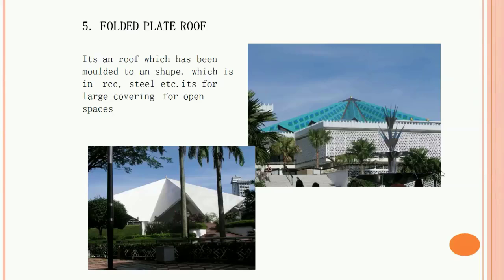After that, the shell roof also has some disadvantages: the top surface is curved, and hence the advantage of a terrace is lost. Formwork is costly in a shell roof. Analysis of a shell roof is complicated. These are some advantages and disadvantages of the folded plate roof and the shell roof.